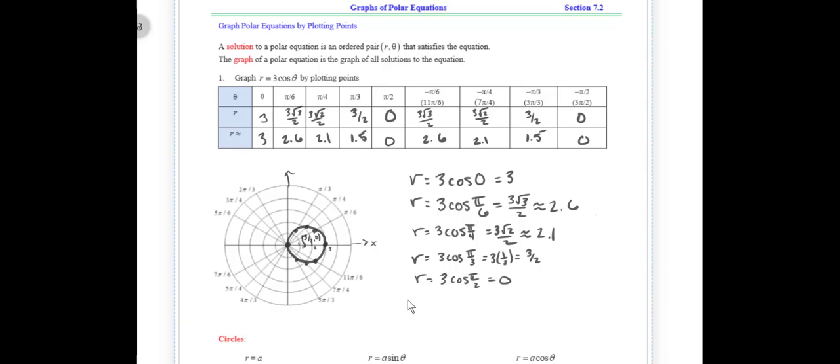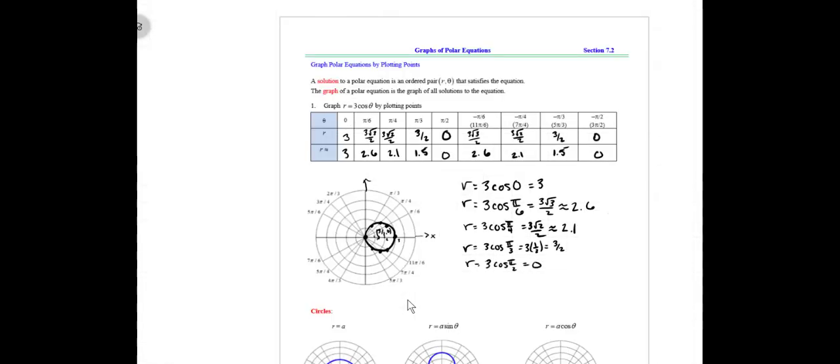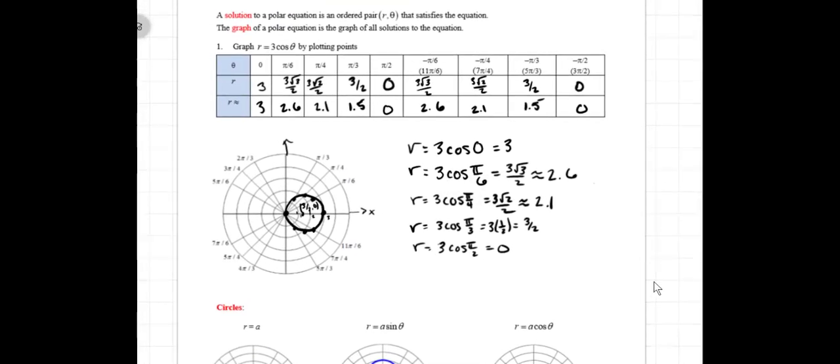So let's see if we can confirm that this circle that we drew really does make sense for our equation. Well, if you remember in the last video, we saw how to convert something like r equals 3 cosine theta into an xy equation, a rectangular equation, so we could see what it looks like in more familiar territory. The xy expression is much more familiar to us. We saw the key here is multiply both sides by an extra copy of r.